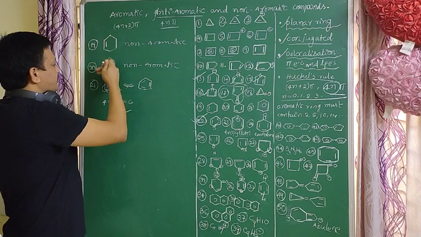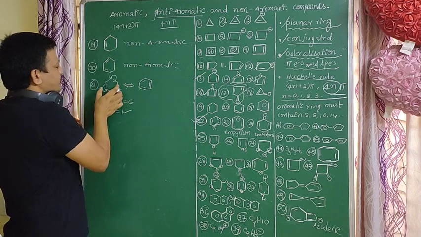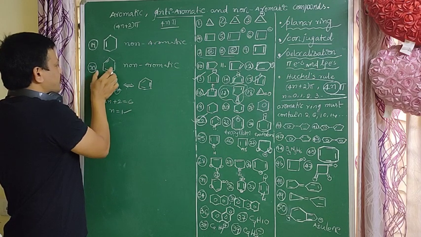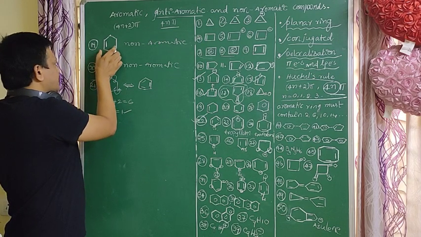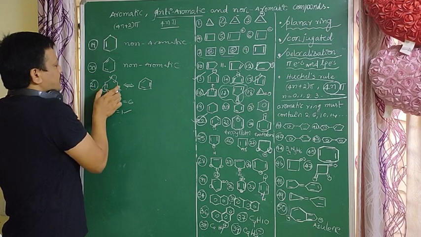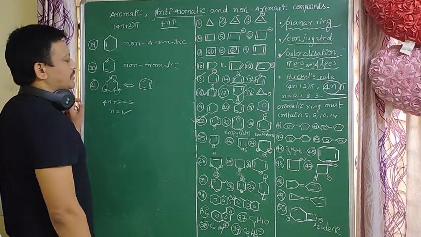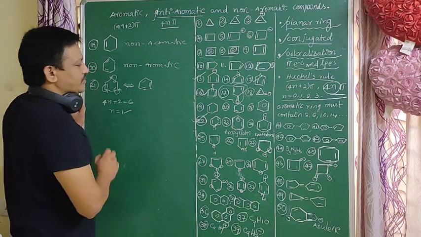When comparing these three molecules, which is the most stable? Benzene is the most stable, then 20 is more stable than 19. Why? Because it has more conjugation. Aromatic compounds are the most stable.